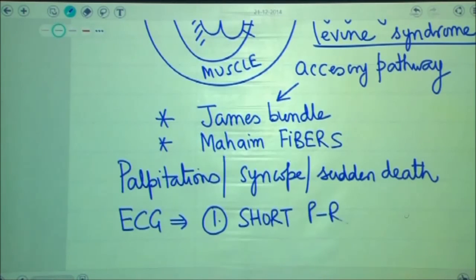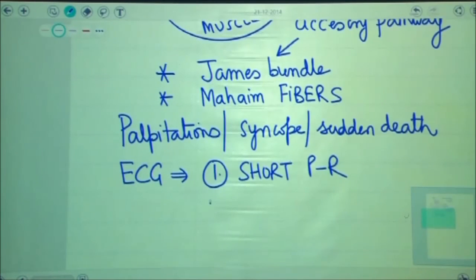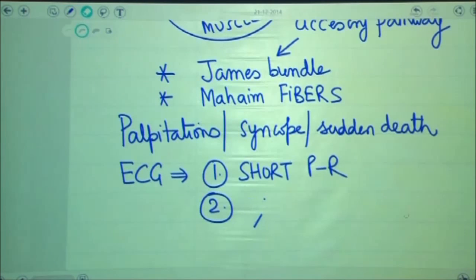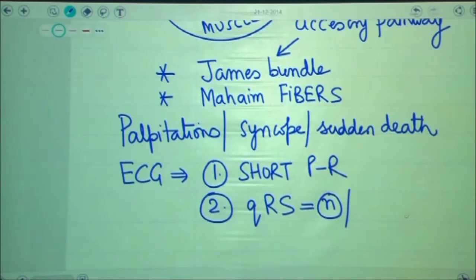The reason for short PR interval will be fast conduction from the atria to the ventricles, but then the current is coming directly to the bundle of His. It is not going into the muscle. In Wolff Parkinson White syndrome, the current was going in the muscle, but here the current is not going in the muscle, directly into the conduction system. So QRS will mostly be normal, or it can be even reduced or narrow because of faster conduction occurring into the bundle of His of the patient.